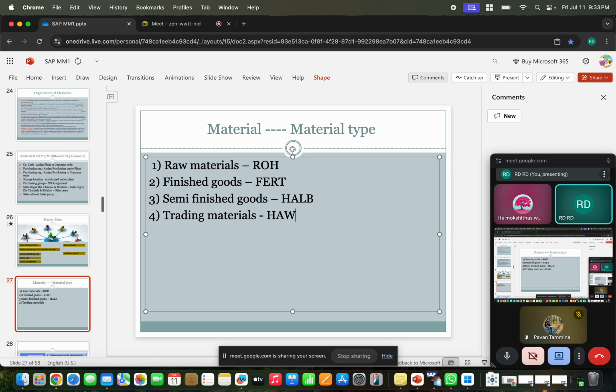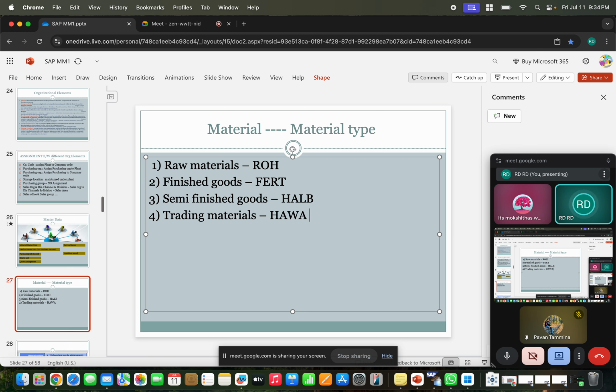HAWA. So what is the meaning of trading material? We just buy the product and sell to the customer. So we are not doing anything. We just modify some packaging or something, and then we sell to the customer. So we are just doing the trading. Okay? Clear? Is it clear? Yes. Okay.